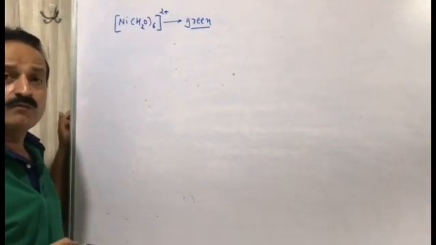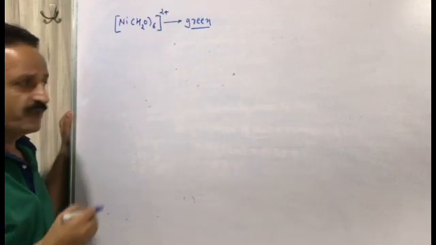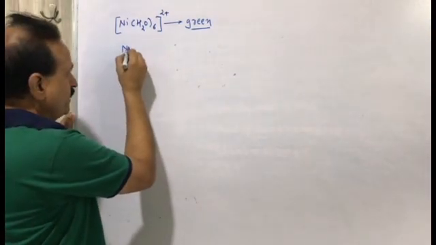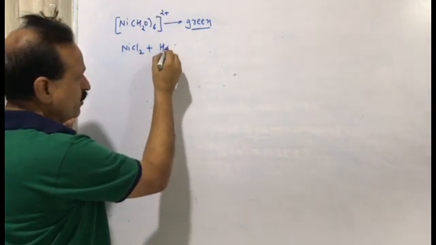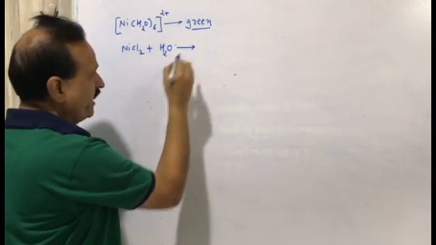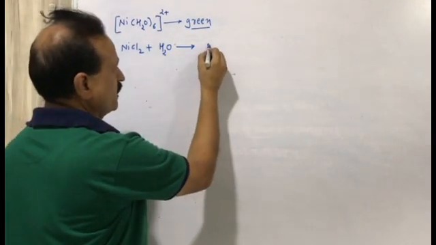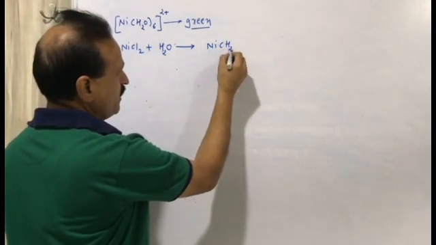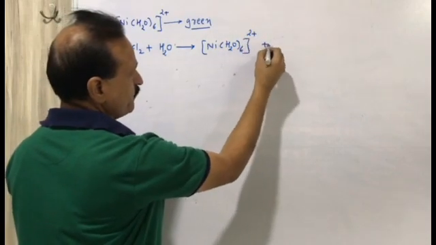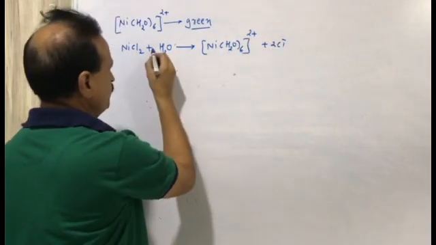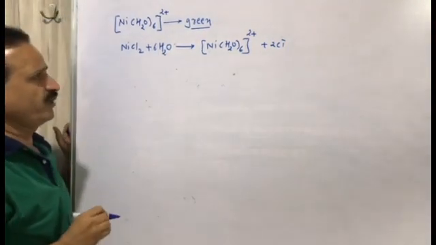How can we form this complex compound? If nickel chloride, NiCl2, is dissolved in H2O, then we get the complex compound [Ni(H2O)6]2+ plus 2Cl minus, with 6 molecules of H2O.